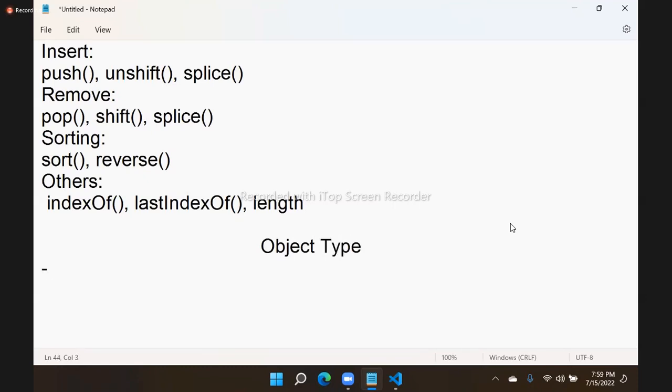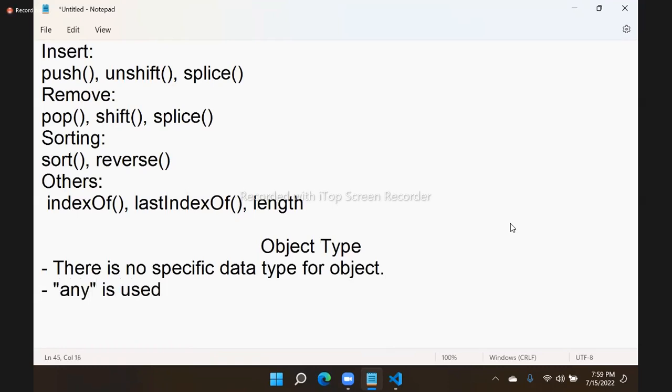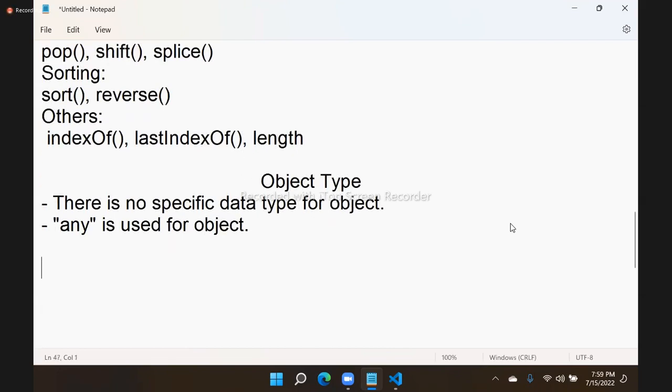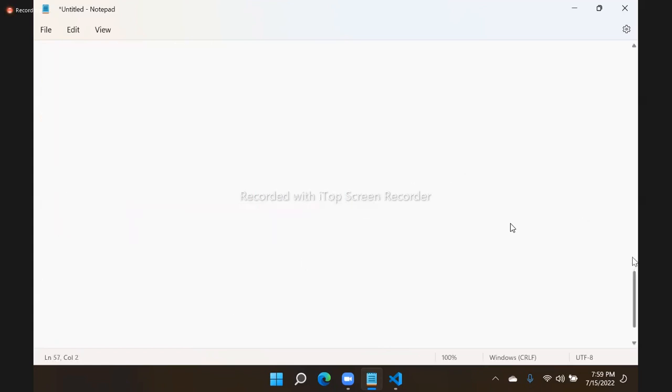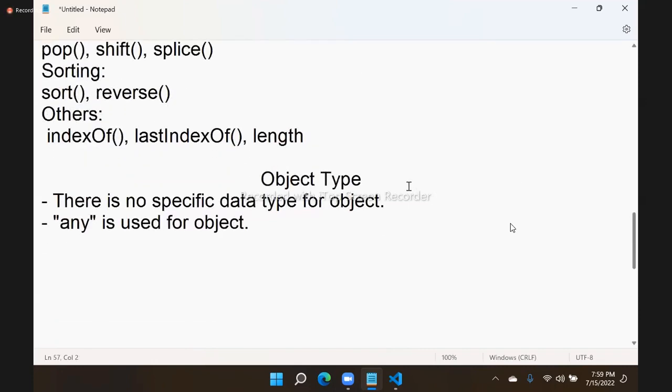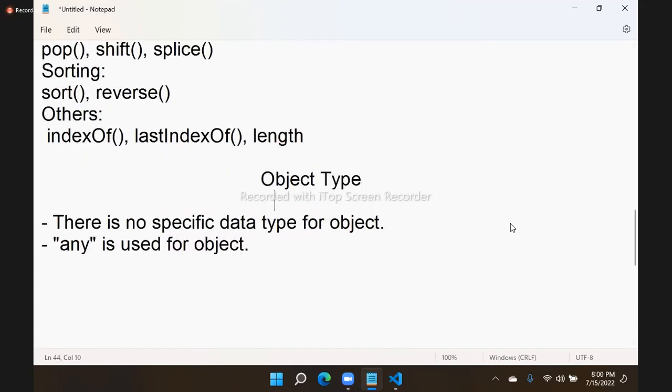Object type: actually, there is no specific data type for object. Any is used for object. That means how to declare objects in TypeScript. Same as you have done with JavaScript, right? Only the point is, here there is no specific data type. You have to use any.